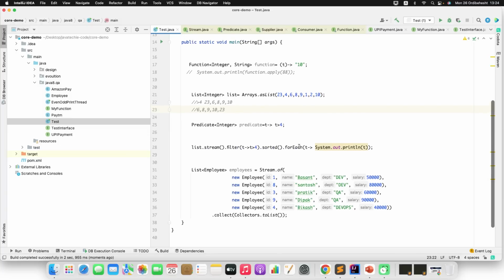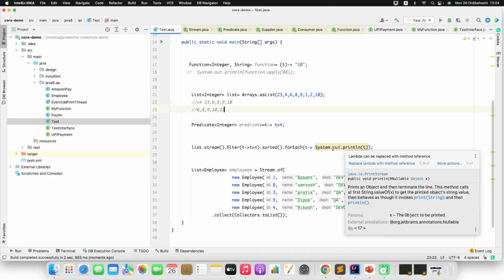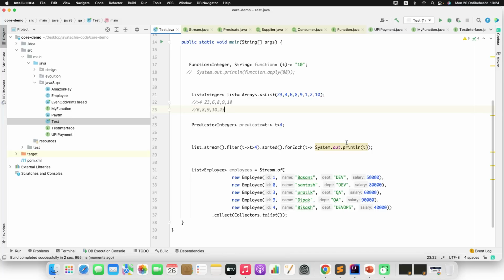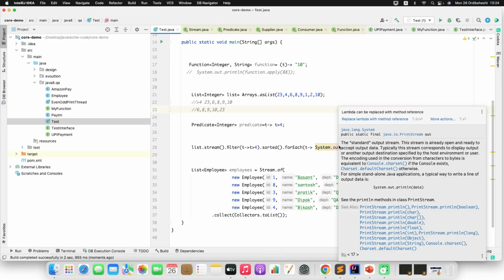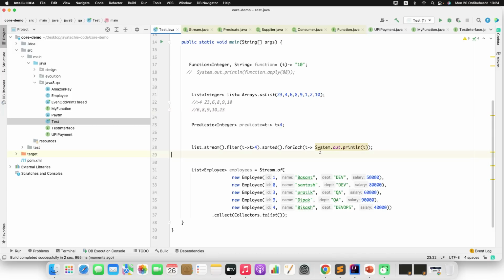Since you observe here, for each, I'm writing s out or system.out.println of t. Now it is giving me some indication. This IDE is giving me some hints to do something. If you observe here, lambda can be replaced with the method reference. Rather than writing system.out.println, you can simply replace this with the method reference.